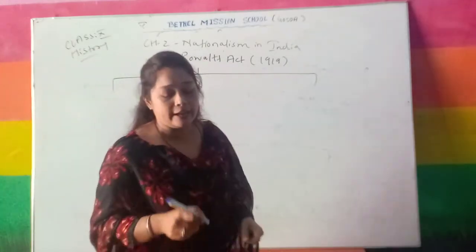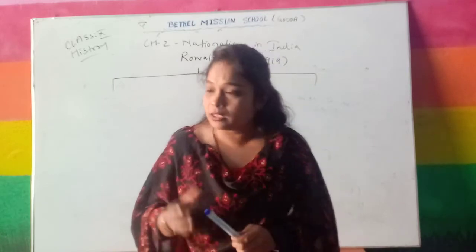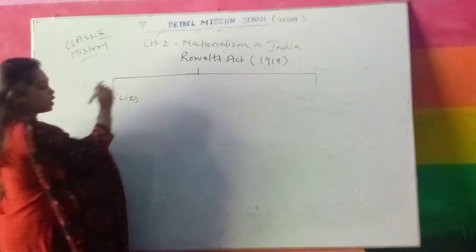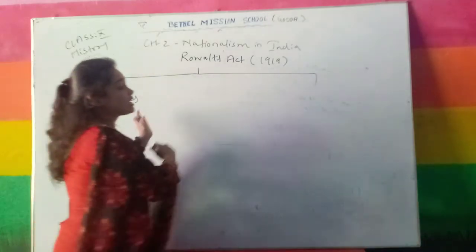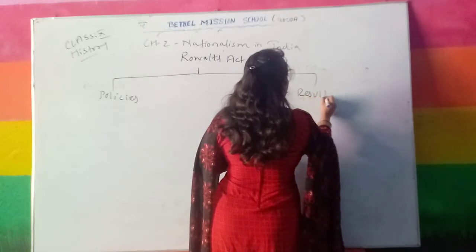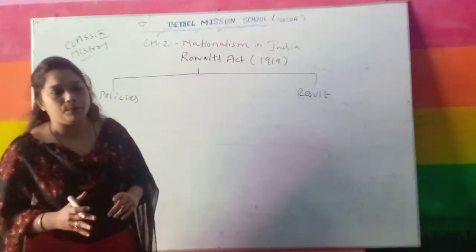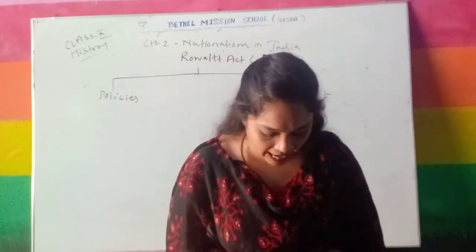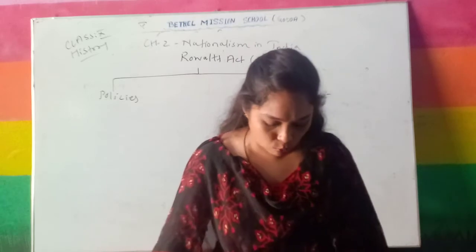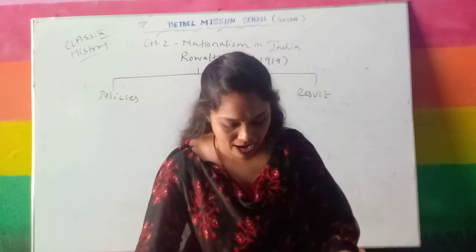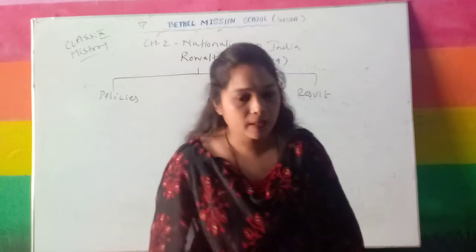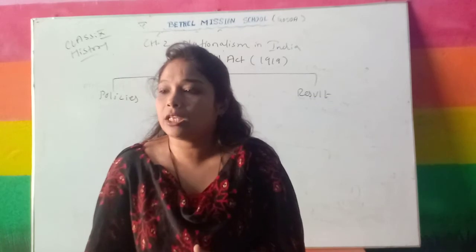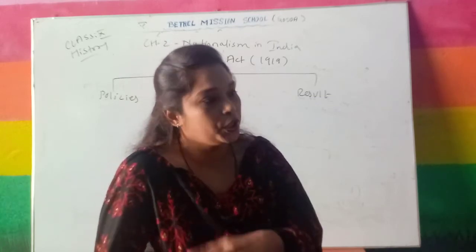Over here two parts are there. First we will see the different policies under the Rowlatt Act which the Britishers made, and the result of that law on Indian people. So first, the policies. The Rowlatt Act was passed by the Imperial Legislative Council, and it is related to the judicial part or judiciary system.